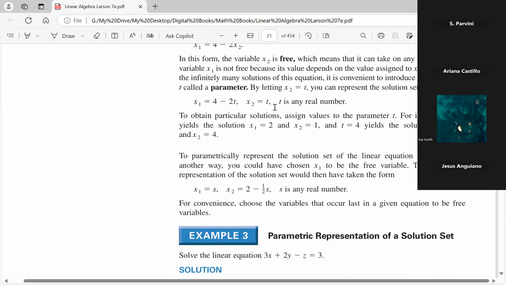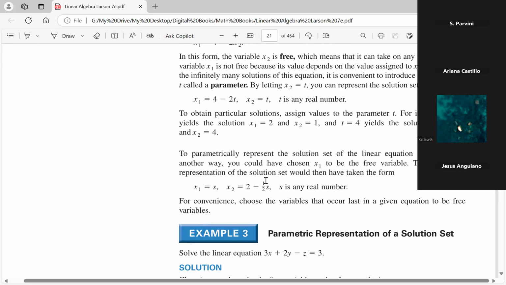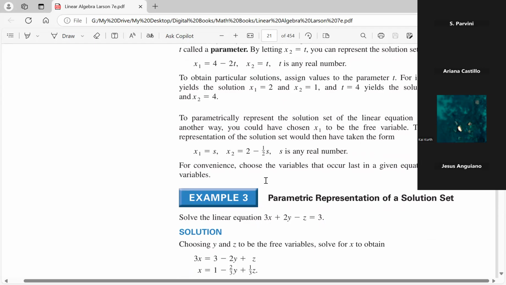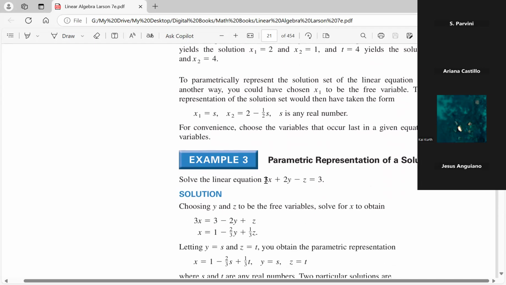Up here, he has parametric solutions like that. Remember, your parametric solution has t in it for x sub 1, x sub 2, x sub 3, and so on. Once you plug in a number for t, then you get a particular solution for that system, for that equation.